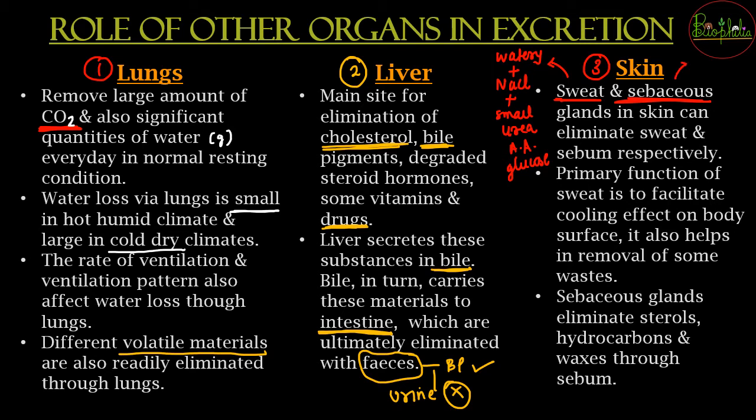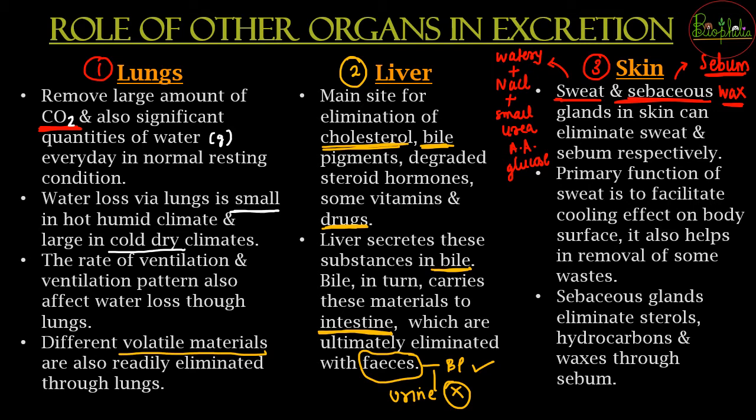Then the sebaceous glands are going to release sebum. This sebum is going to be wax-like. This wax-like protective secretion is going to allow a layer on the skin ताकि आपकी जो skin है वो dry ना हो जाए या ज़्यादा evaporative loss of water ना हो जाए. For all that functioning, the sebum is going to be released and it is going to act as a protective oily covering.